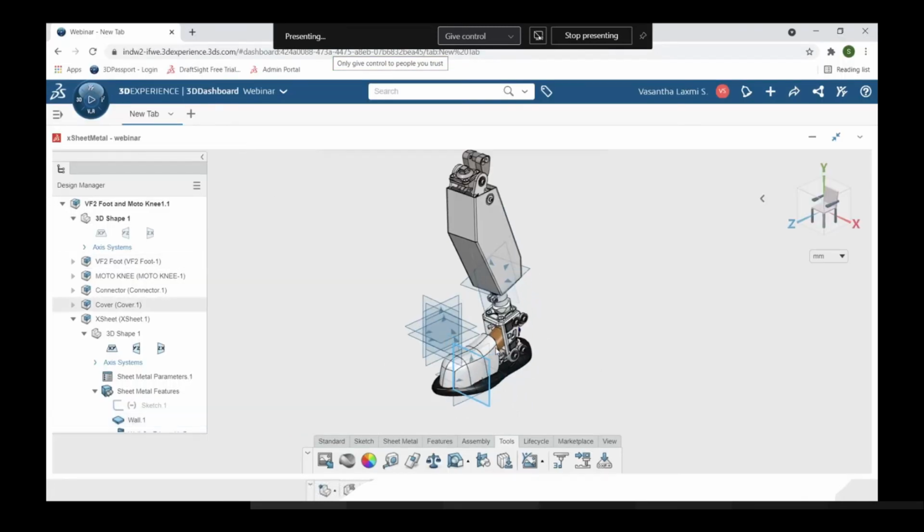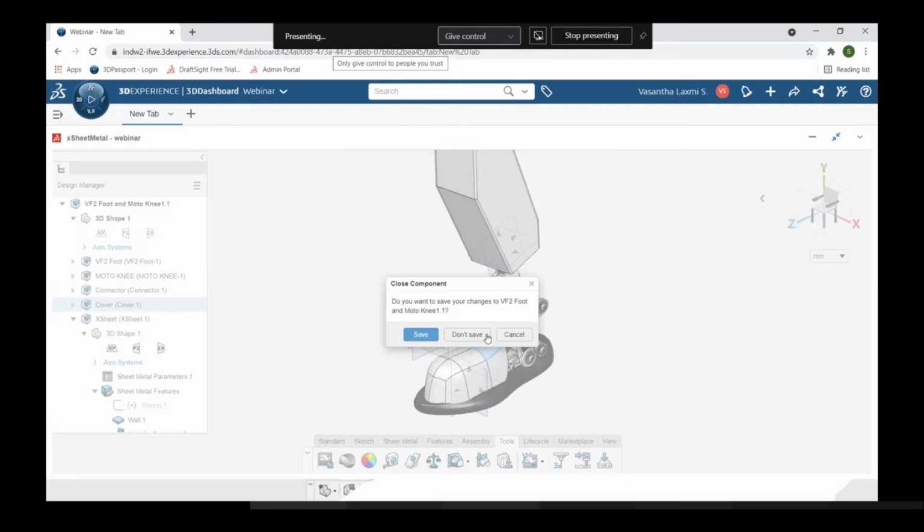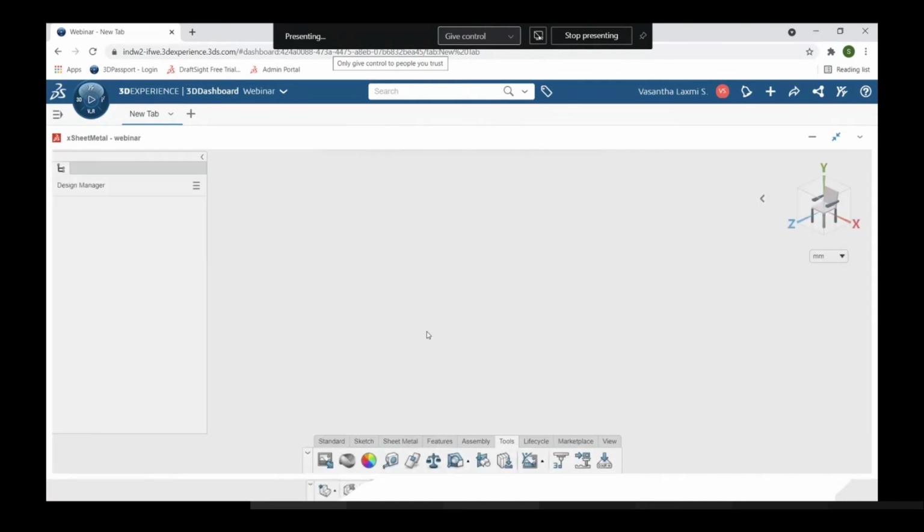So here is an existing assembly. For this part, which I created previously, the cover itself, I'm going to create a mold, that is core and cavity. So select this part. If you right click, you can see the options, and here there is an option called open. This will open the component in another environment. Here, if you would like to save it, you can save this. I want to save this and click on save. So the part is being saved, and it is saved in the cloud platform itself automatically. And here is a new environment of X sheet metal.